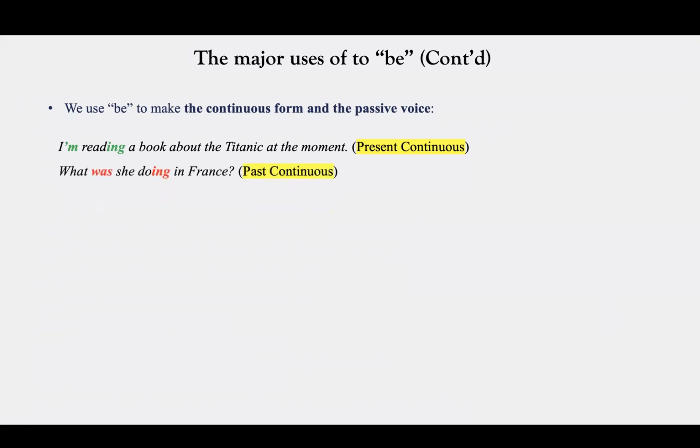What was she doing in France? So it is past continuous. What was happening in the past? What was she doing? So here again, we have a main verb. Was plus the main verb, do, plus ing.